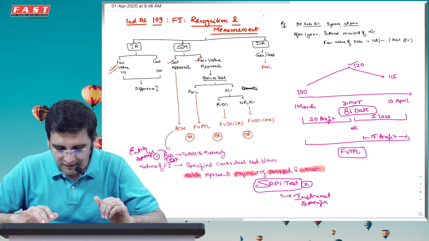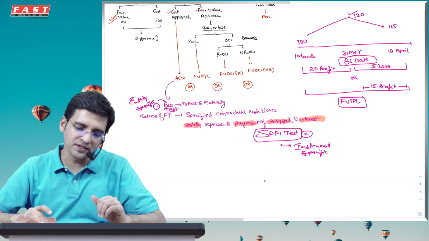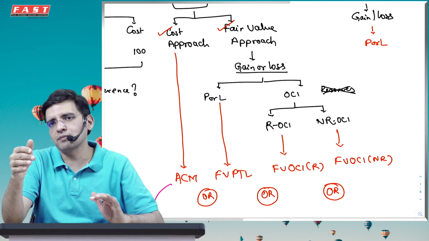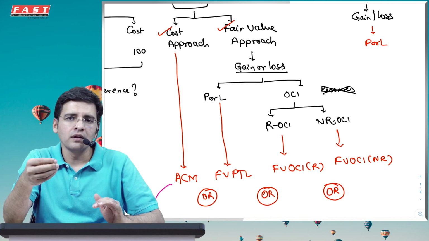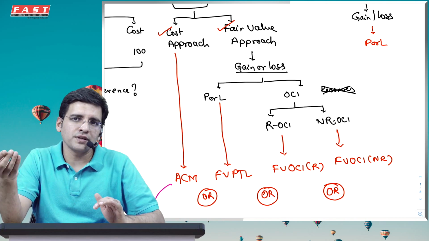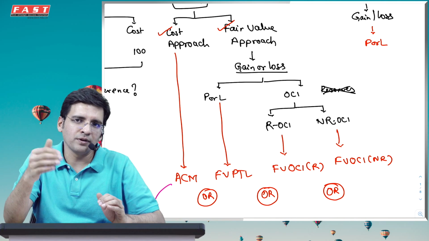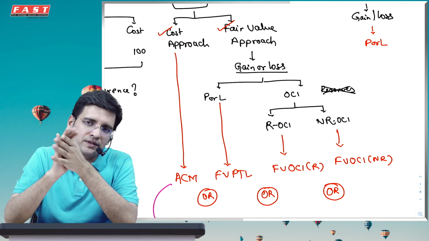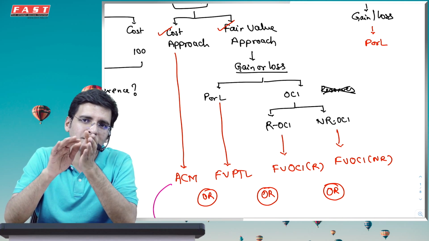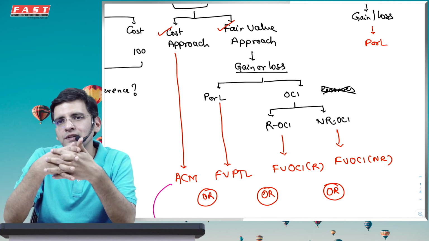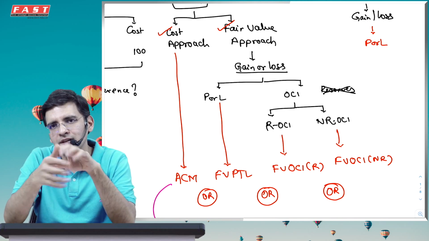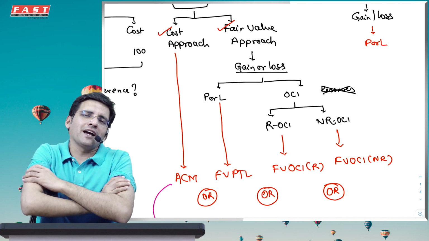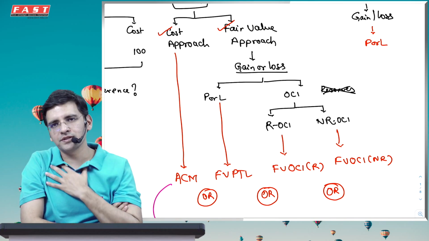And this is the way you will have to choose one of these particular methods. So principally you can say there are just two approaches, cost or fair value. But methods you could say there are more than two, which could be fair value through P&L, fair value through OCI, and the cost method. And fair value through OCI could be non-reclassifiable or reclassifiable. Please remember all these discussions are from the financial asset perspective, not the financial liability perspective. For liabilities, usually we go with only the cost method, and only in rare circumstances we'll use the fair value through profit or loss (FVTPL) method, which is primarily for financial guarantees, accounting mismatch and certain situations.